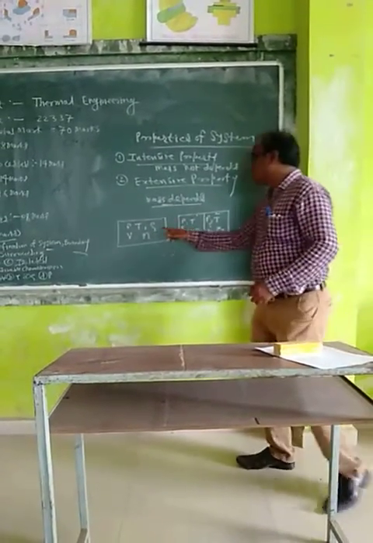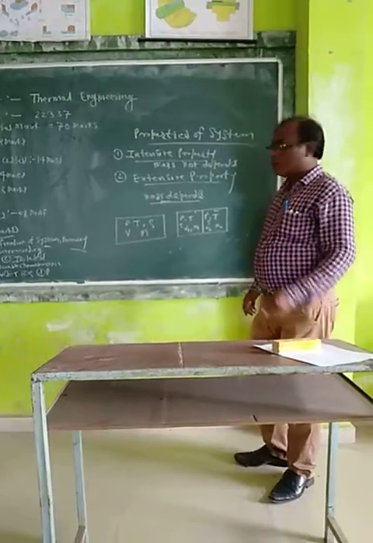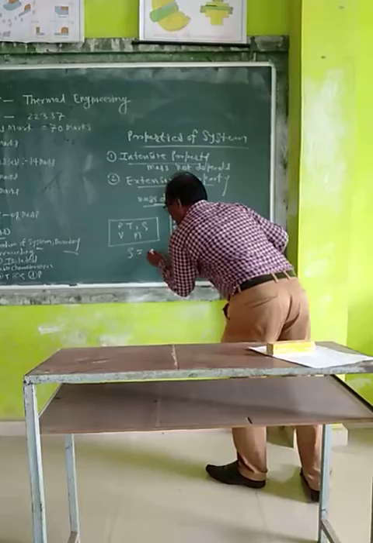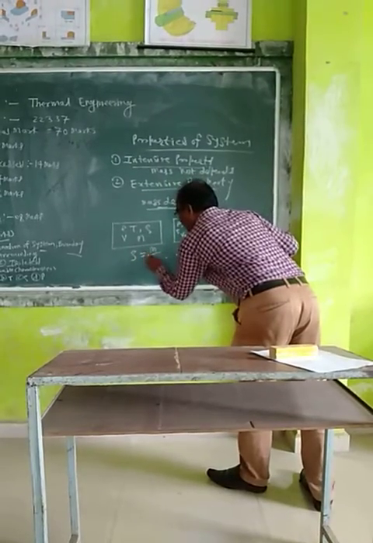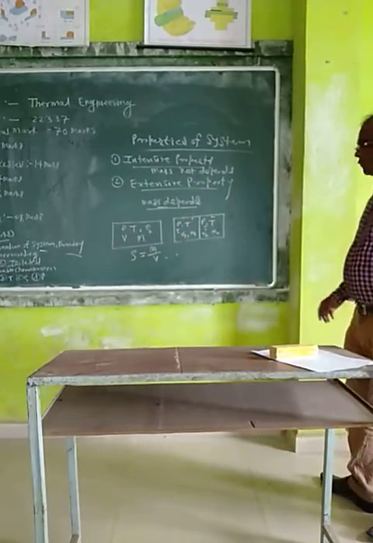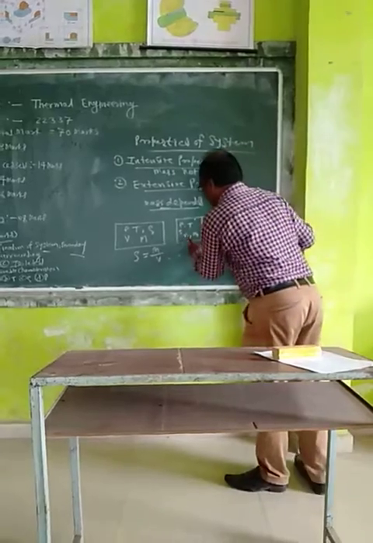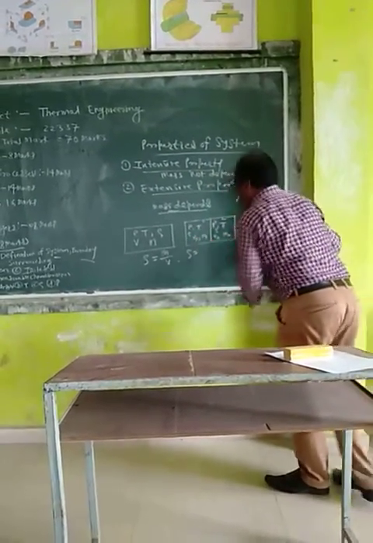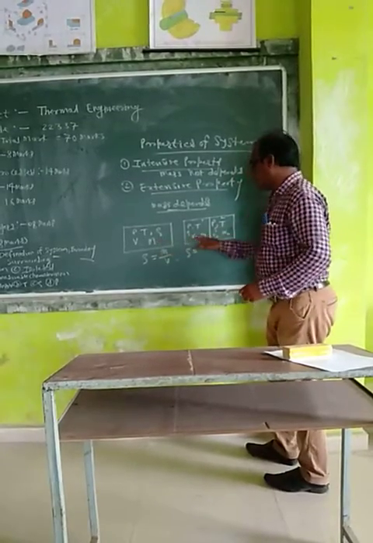Then, how is density an intensive property? Suppose density is rho. Density means mass divided by volume, so rho is equal to mass divided by volume. Here the total mass is M and this is divided.